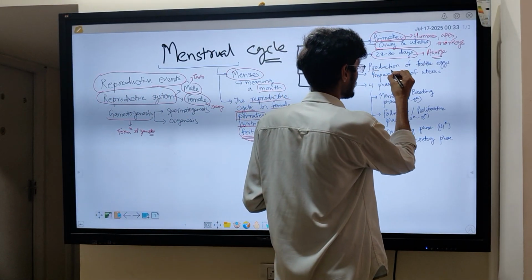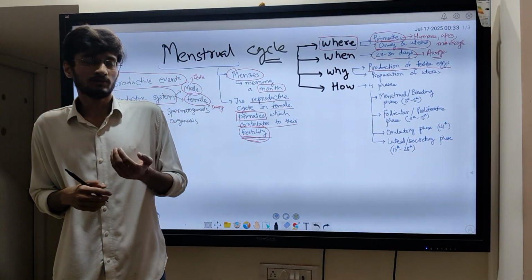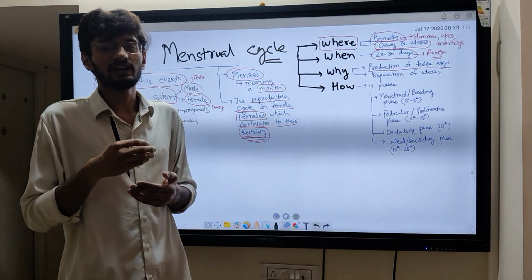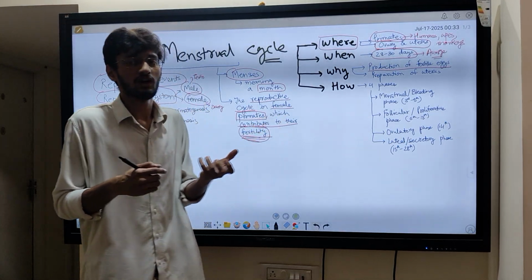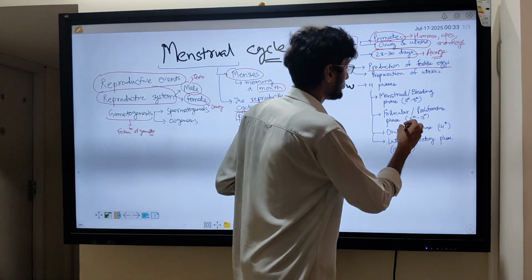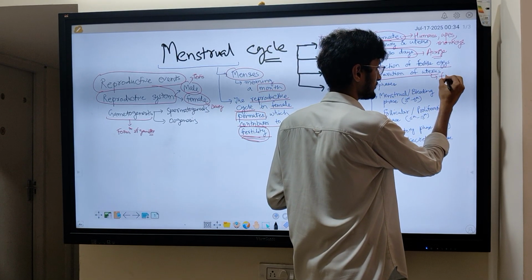First is the production of fertile eggs, fertile ovum. So the menstrual cycle is responsible for the production of fertile ovum, or the eggs, right? Basically, the eggs are produced during the event of the menstrual cycle. And second is the preparation of the uterus for pregnancy.